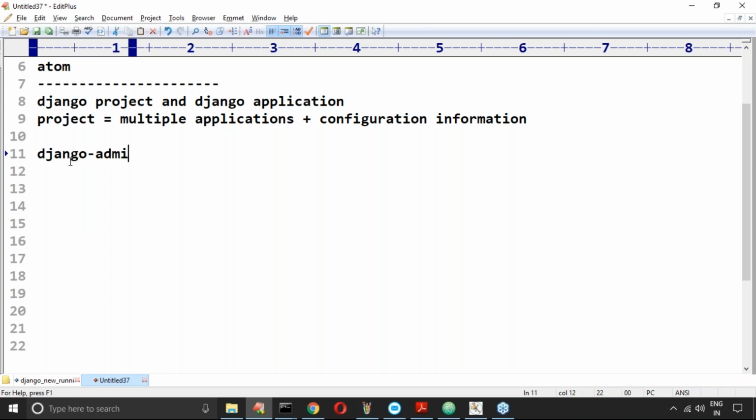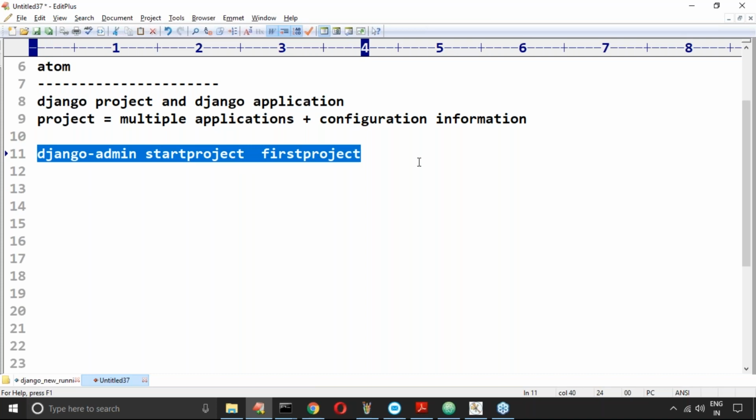Django admin start project, and then first project, like we have to take. Correct, right? Now, this is the command we require to use. Can you please type it, each and every person? django-admin startproject firstproject. This is the command we require to use.